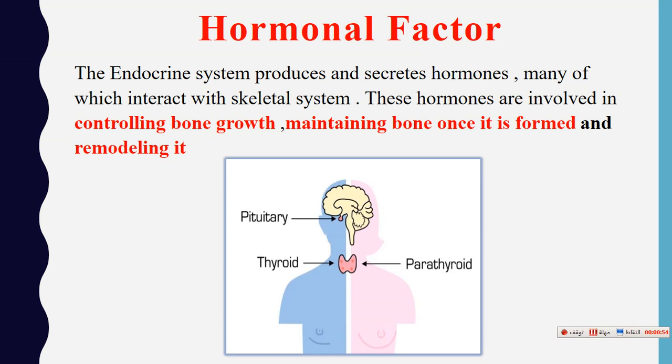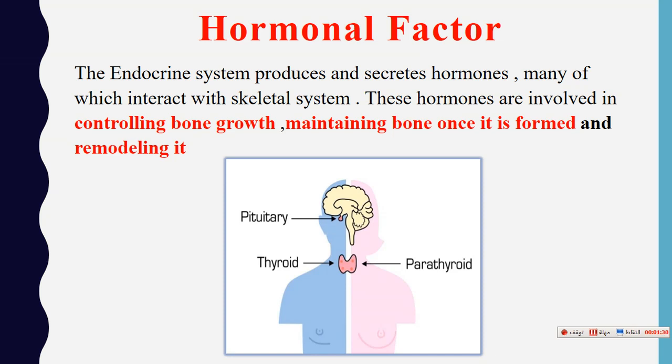One of these glands, the major glands in our body, as seen in this picture, such as the pituitary gland at the base of the brain. Also the thyroid gland, the butterfly-shaped gland at the base of the neck. And the parathyroid gland is the gland behind the thyroid gland. So these are examples of the major glands in our endocrine system.